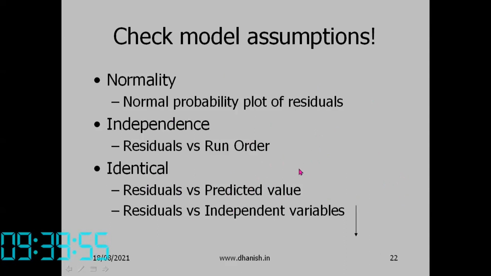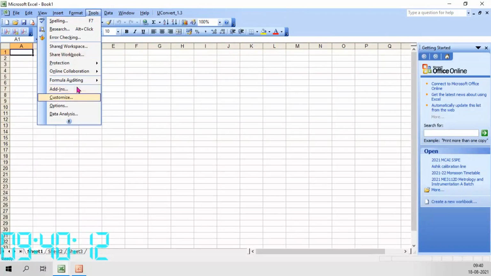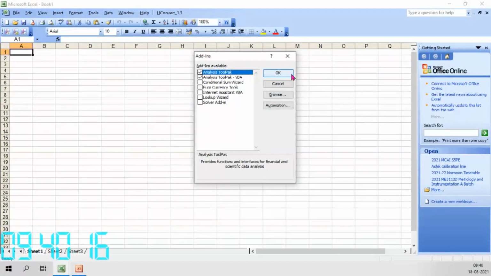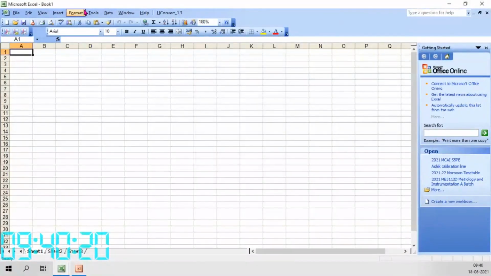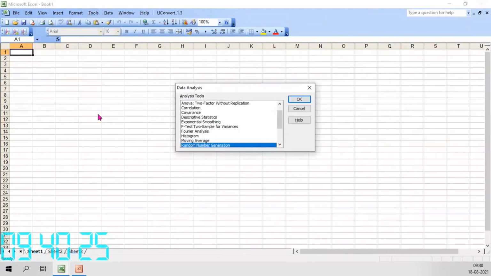Please find out. You perhaps have to install a package, an add-on, and only then will that regression work. So you have to go to Tools, Add-ins, add the Analysis ToolPak, and then Tools, Data Analysis.